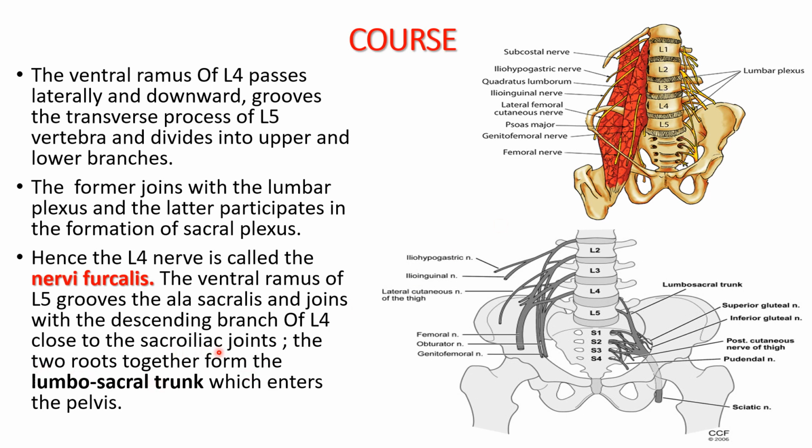So the two roots together form the lumbosacral trunk, as you can see in this diagram. So this is L4, which grooves the transverse process of the L5 vertebra, and this is the ventral ramus of L5, which joins with the descending branch of L4 at the sacroiliac joint, and these two roots together form the lumbosacral trunk. The lumbosacral trunk enters the pelvis.